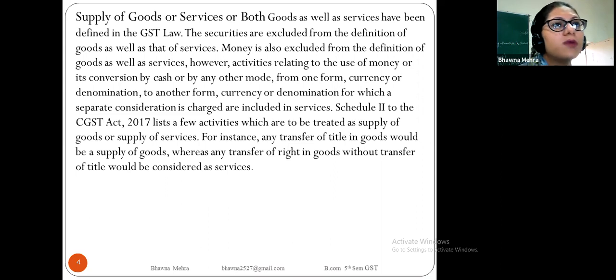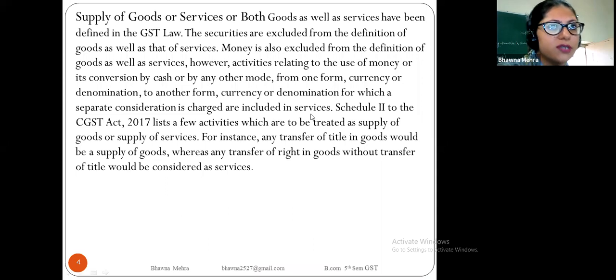So money is excluded from the definition of goods and services, but activity relating to money, such as when we use money to sell or purchase goods and conversion by cash or any other mode from one form of currency or denomination to another, for which a separate consideration is charged, is included in these services.